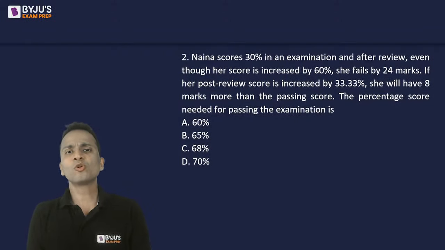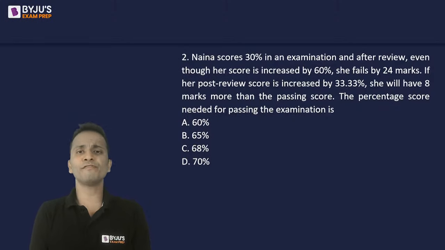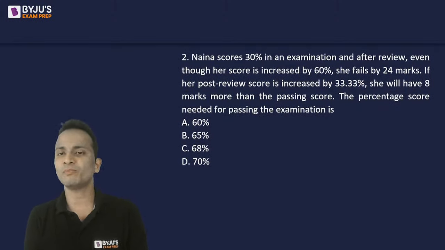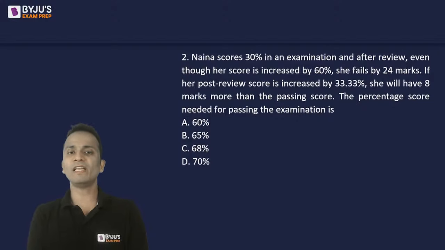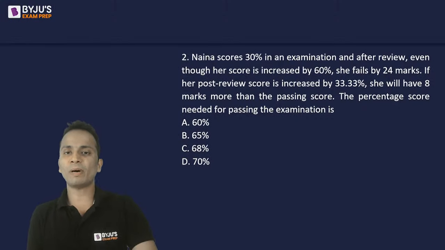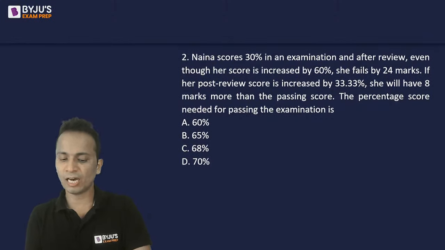Nana scores 30% in an examination, and after review, her score is increased by 60 percent, but she still fails by 24 marks. If her post-review score is increased by 33.33 percent, she will have 8 marks more than the passing marks. The percentage score needed for passing the examination is how much?